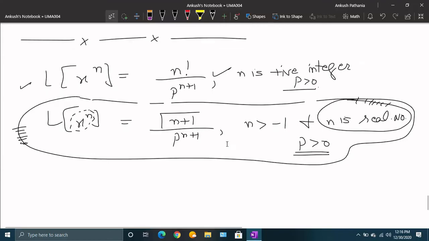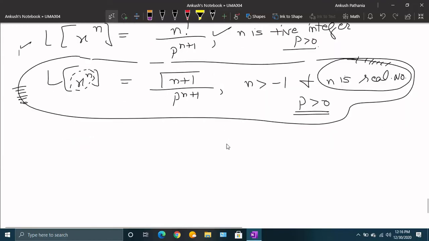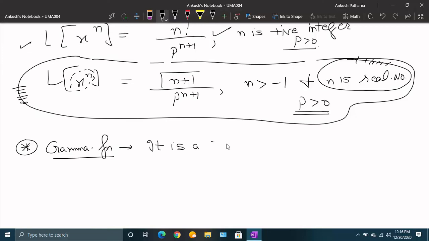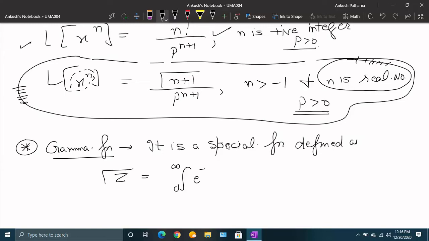So what this gamma function is, let me briefly tell some of the properties of the gamma function that we will be using in the questions. Gamma function is a special function. We are not going into much detail because all this theory falls under the category of special functions. It is defined as gamma of z equals the integral from 0 to infinity of e raised to power minus t, t raised to power z minus 1, dt.